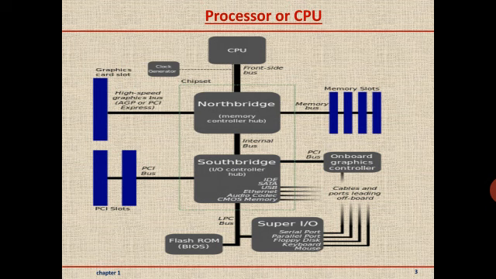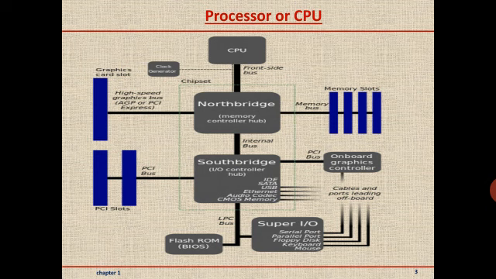The CPU's performance is measured by number of instructions executed per second, that is MIPS. Full form is million instructions per second. The CPU is fabricated as a single integrated circuit, also known as microprocessor.